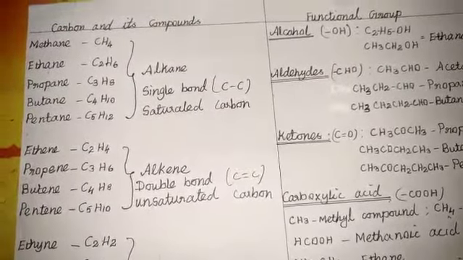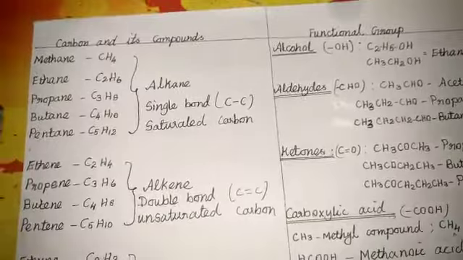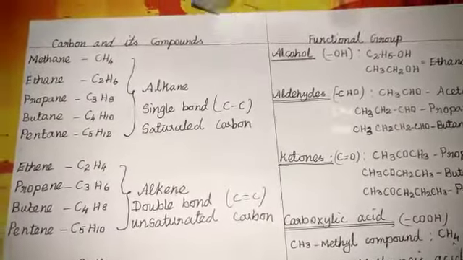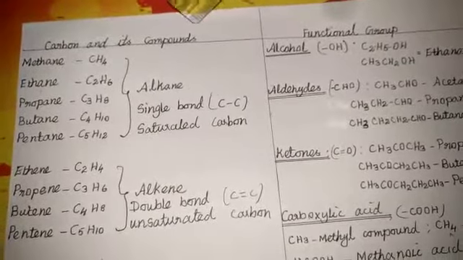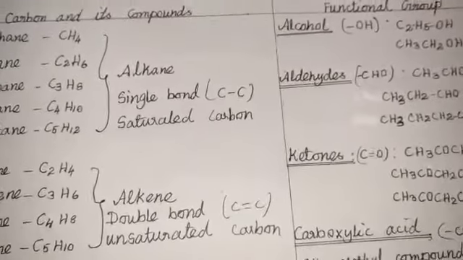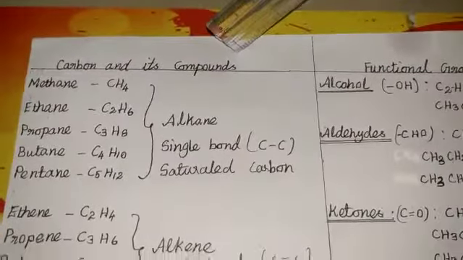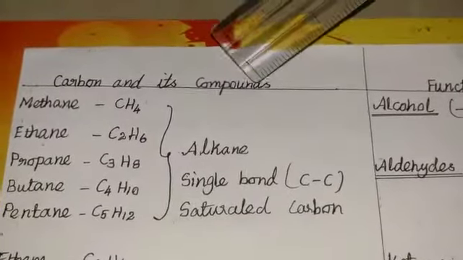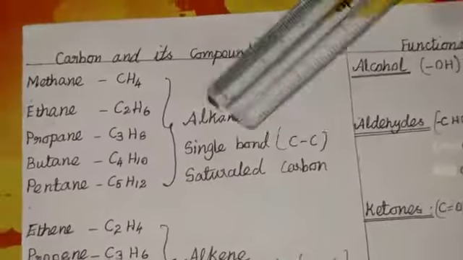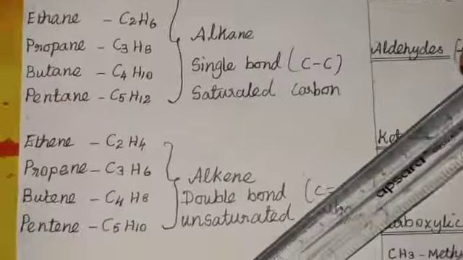What is the meaning of hydrocarbon? Organic compounds that are composed of only carbon and hydrogen elements are called hydrocarbons. There are three different classes of hydrocarbons: first, alkane; second, alkene; third, alkyne.